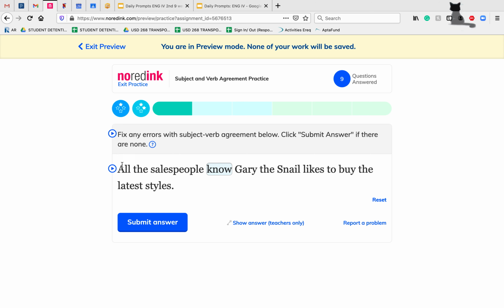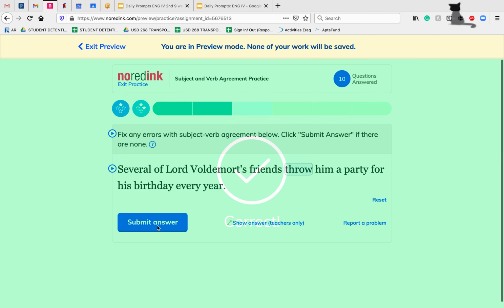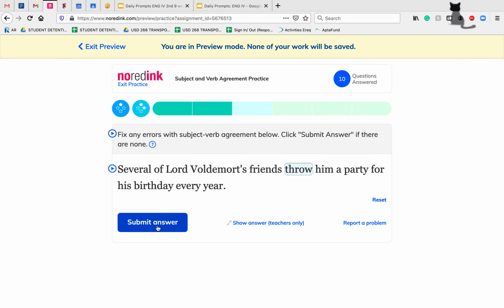All, so here we're referencing a group, all of the salespeople know Gary the snail likes to buy the latest styles. Know is already our plural verb versus knows, which would be the singular version. So this one we don't have to do anything to it. Several of Lord Voldemort's friends throw him a party for his birthday every year. Several is one of our plurals. We already have a plural verb, so we do not need to do anything on this one either.